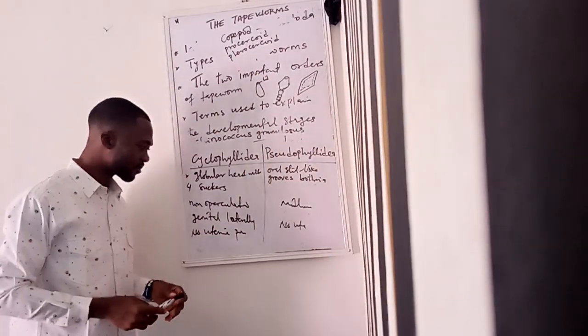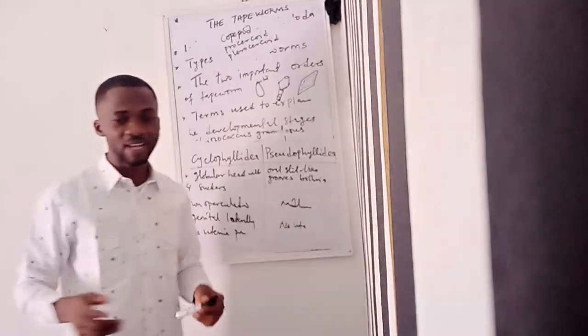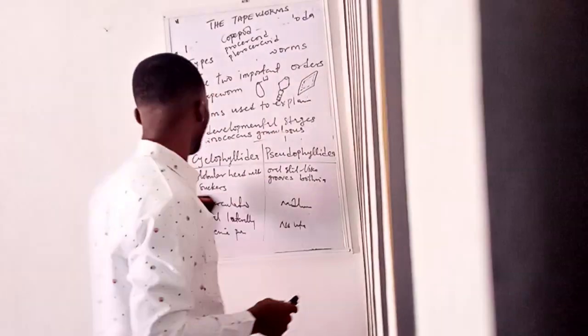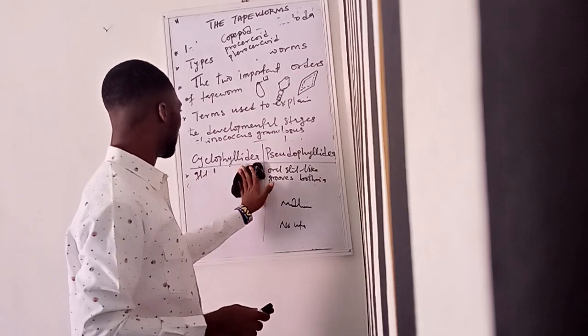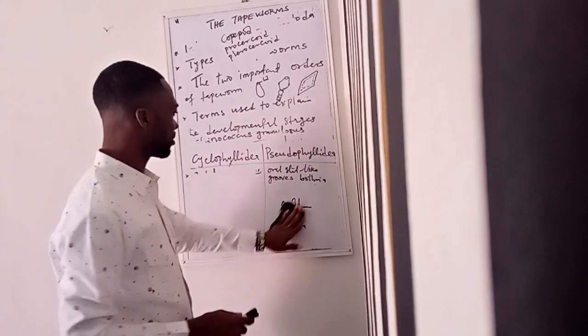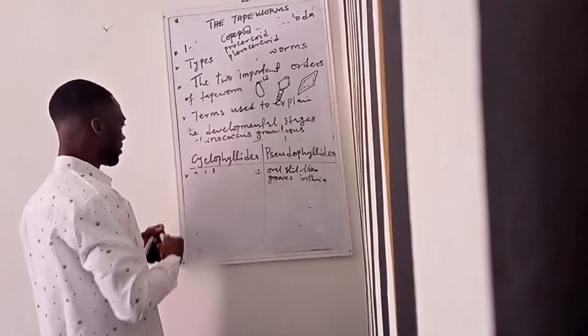Then for Cyclophyllidea, the kind of larva they have is usually the cysticercoid.